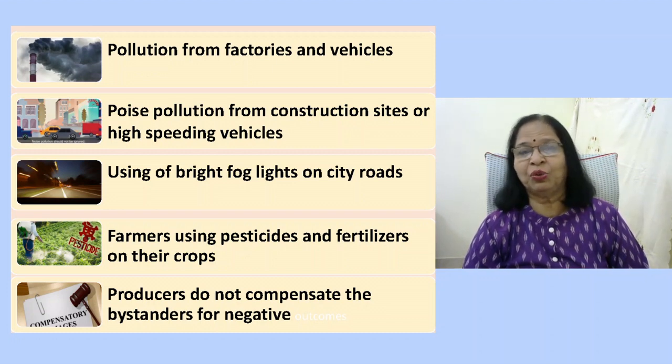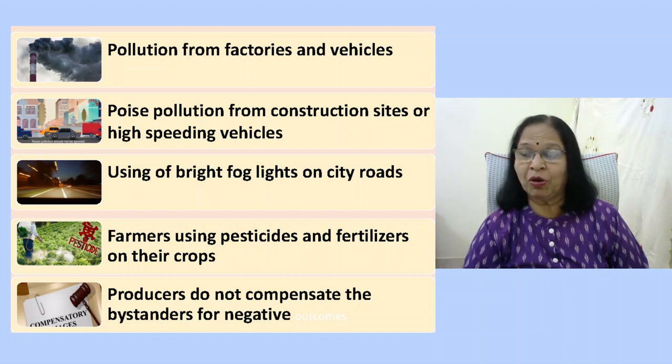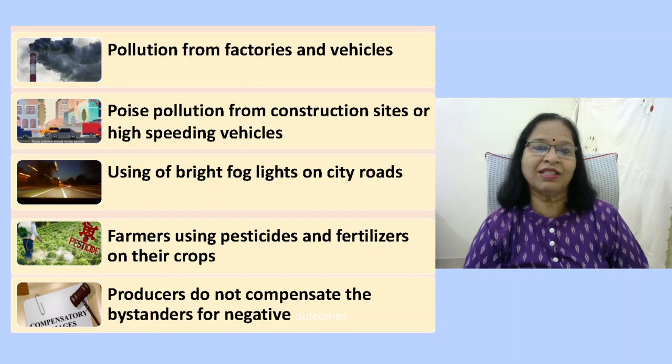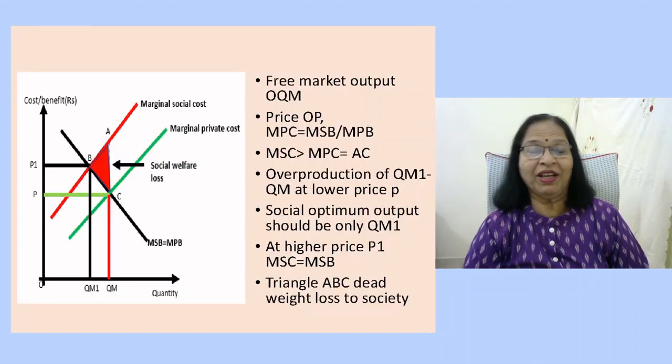Externalities are like a shadow that follow the production process, leaving behind a trail of harm that affects everyone, from the workers in the factory to the people who breathe the polluted air or drink the contaminated water, or even the animals which are affected by negative externalities. The important thing is that the producers of these negative externalities do not compensate the bystanders for this negative outcome. When it comes to economics, graphs are powerful tools that can help us visualize and understand the idea that we describe.